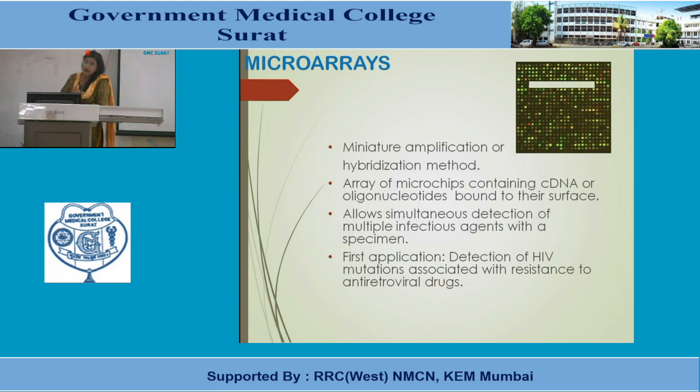So you can use a panel of different viruses. The first application was in detection of HIV mutations associated with resistance to antiviral drugs. Microarrays are a recent development, and they will be available shortly for routine use also.